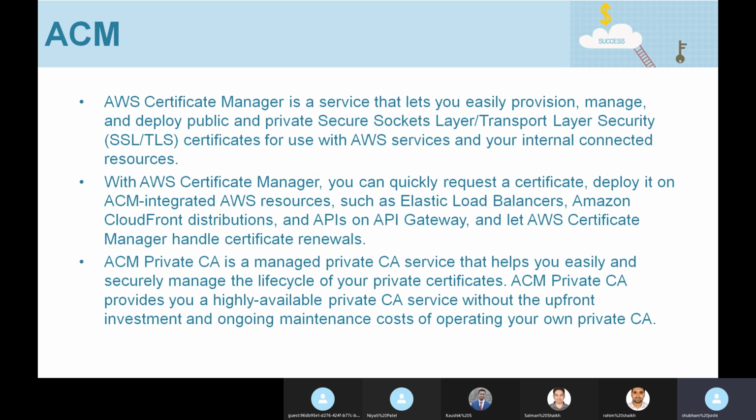So if you are running a number of private CAs which are signing different internal certificates, you have to pay accordingly. In short, ACM lets you create a private CA so that you don't have to manage your own infrastructure for private CAs. You can have a private CA within Amazon Certificate Manager and use it to create and provision certificates for your internal infrastructure.